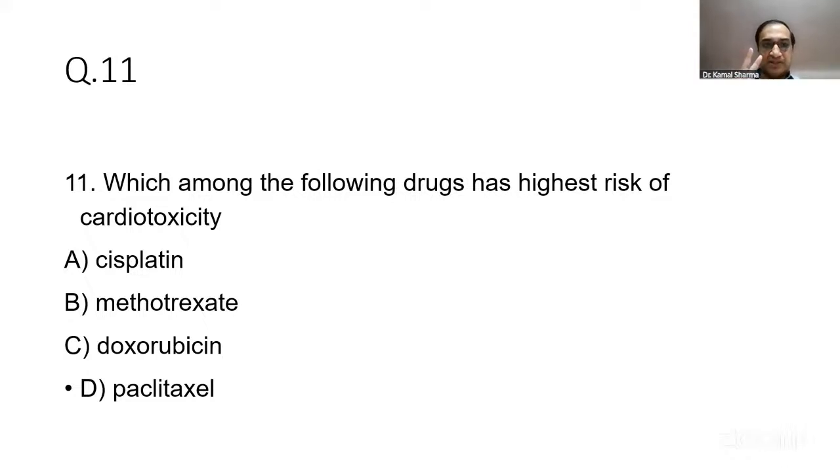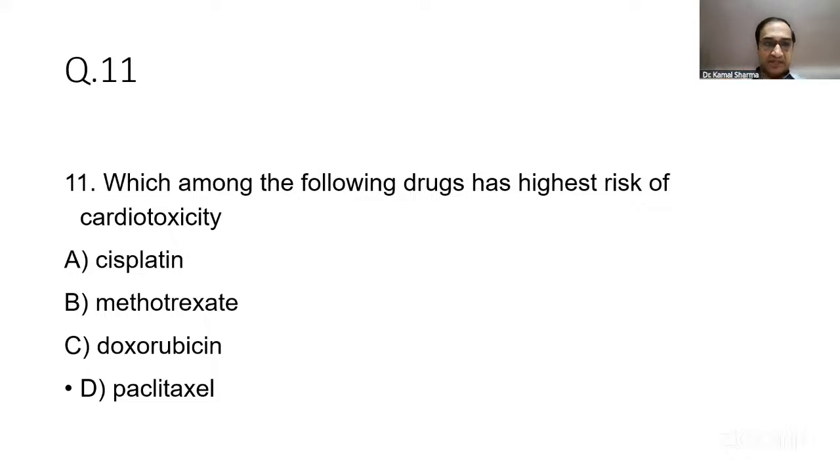Unfortunately, two questions were asked from cardio oncology. The second one was, which is the most cardiotoxic agent here? There is no doubt, everybody knows this. Doxorubicin. This was a pretty straightforward and simple question. The options were cisplatin, methotrexate, and paclitaxel. Between them, if doxorubicin is mentioned, you always choose it, and then anthracycline.